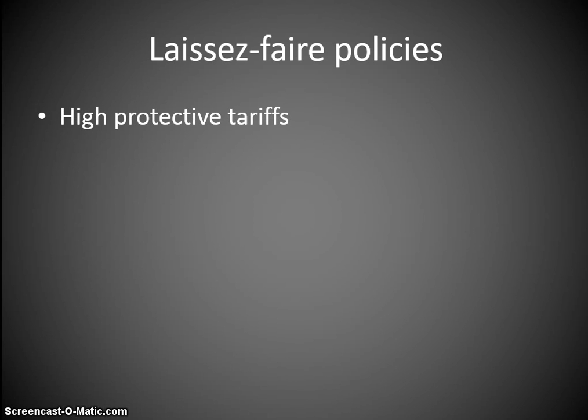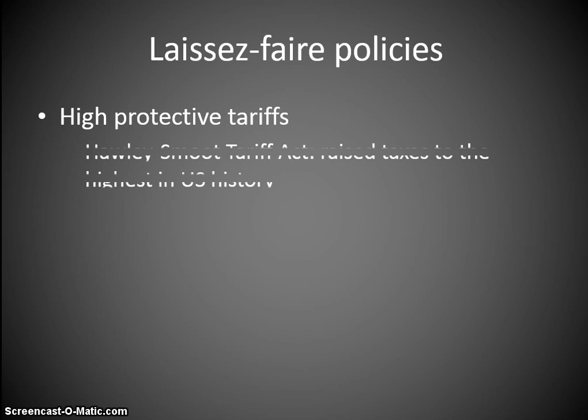Now, at the beginning, you have laissez-faire policy, and remember, laissez-faire means hands off, where the government does not intervene. So the first thing we're going to do to go hand in hand with that isolationist feel is create high protective tariffs. So these are taxes towards other countries. And the Hawley-Smoot Tariff Act was created, and it raised taxes to the highest in U.S. history.